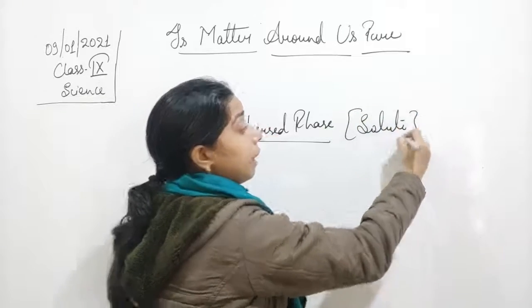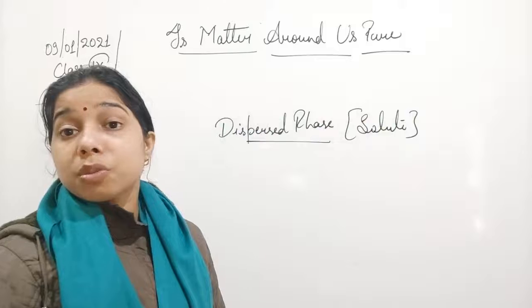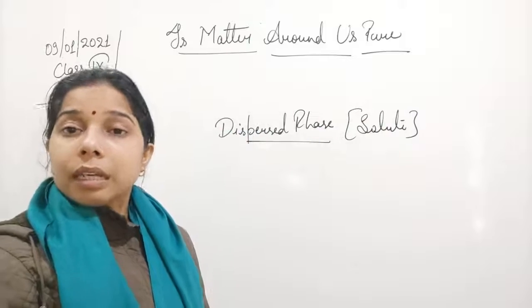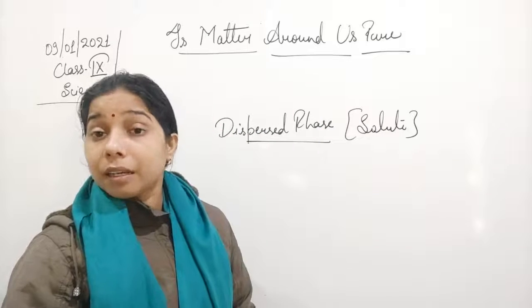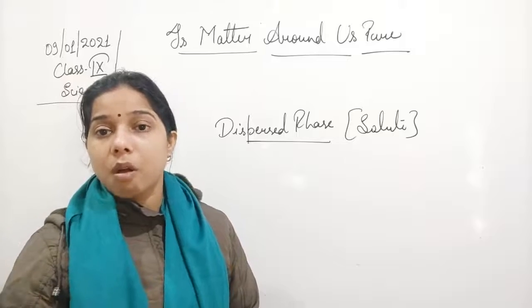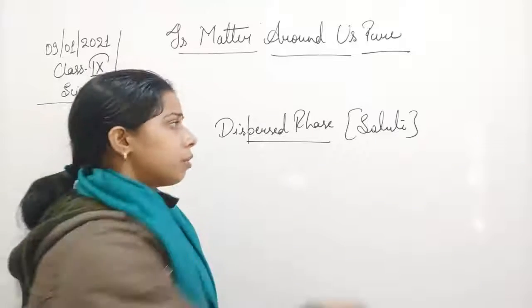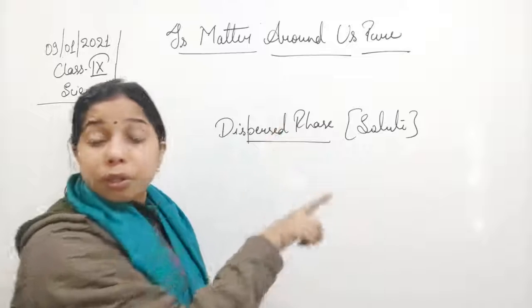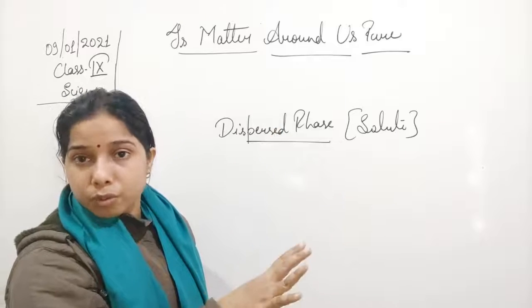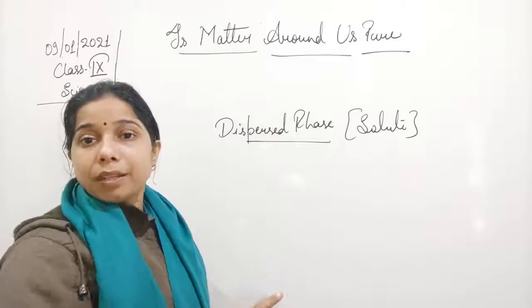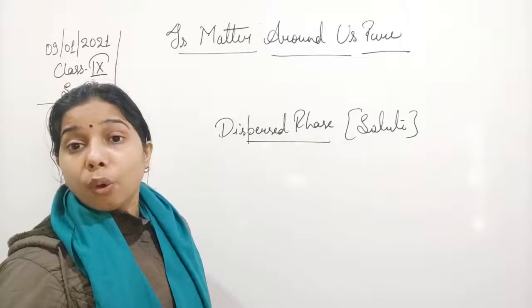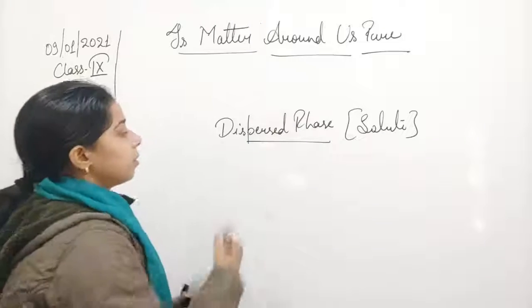It means it is the substance to be dissolved in another medium, and its amount is always less. So it is like the solute. The term solute we use in case of a solution, and dispersed phase we basically use when we study colloidal solutions.